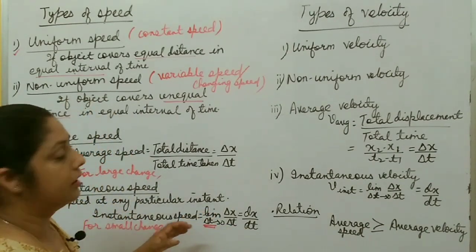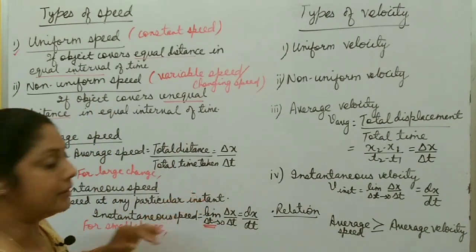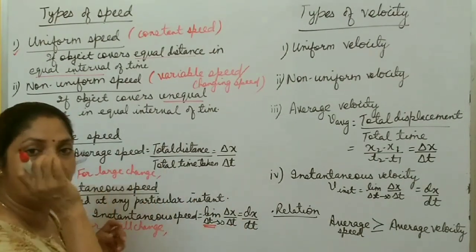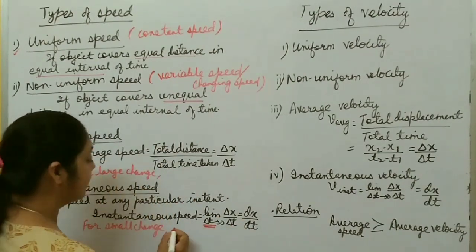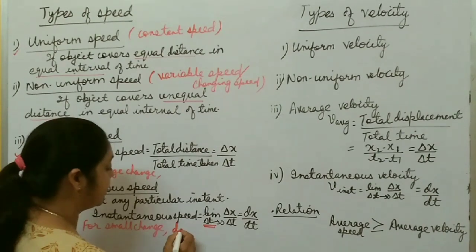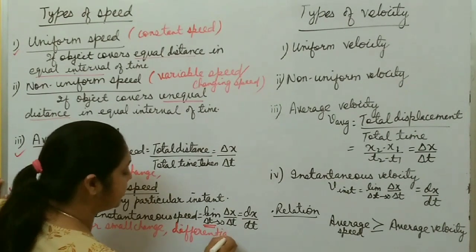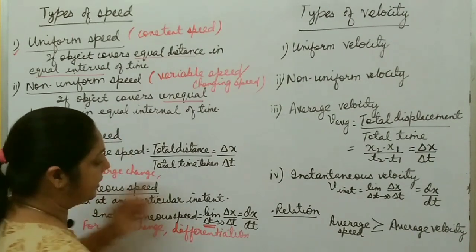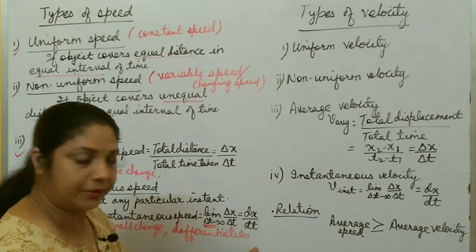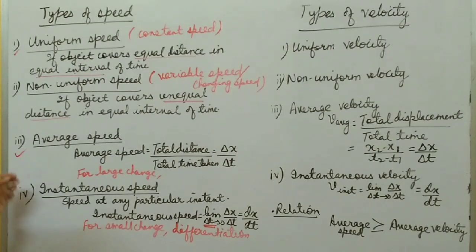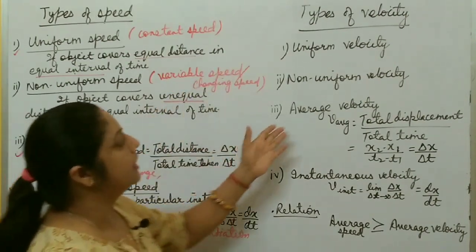I already discussed all these things in mathematical tools. d is used for small change, and for small change, differentiation is used. Differentiation or derivative of x with respect to t. So in this way, you have to calculate average speed in case of non-uniform motion, and instantaneous speed. It will be more clear with the help of one example. I will solve that after this.